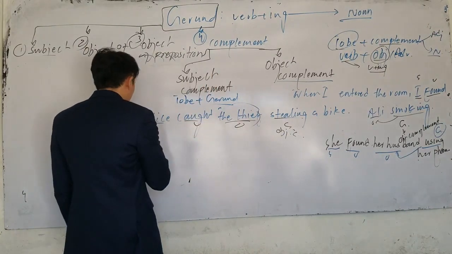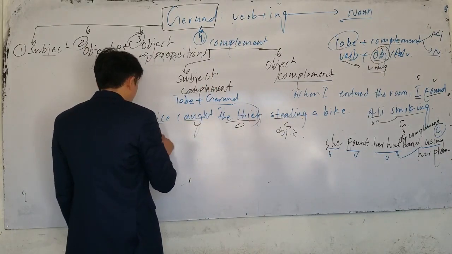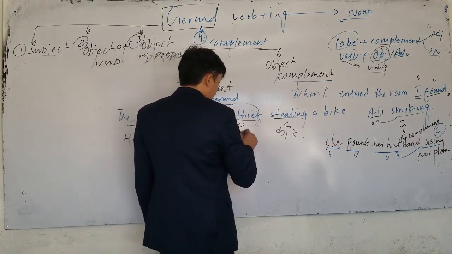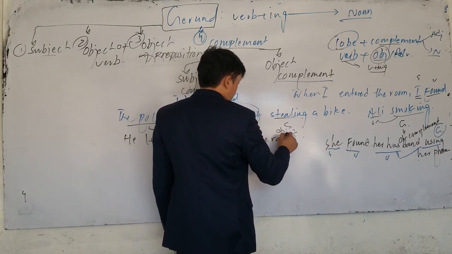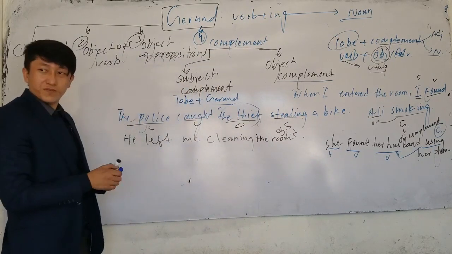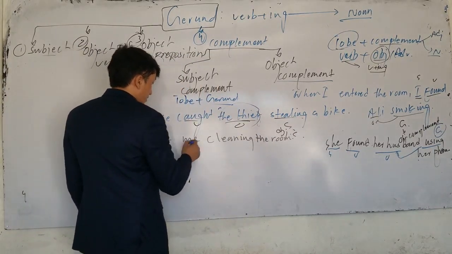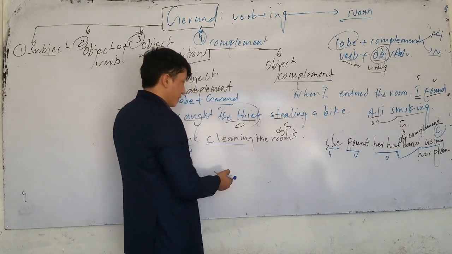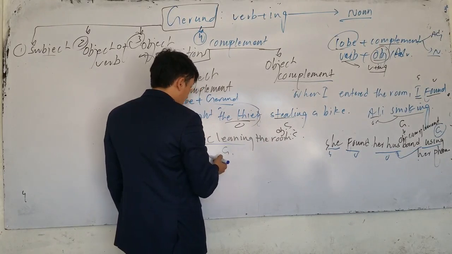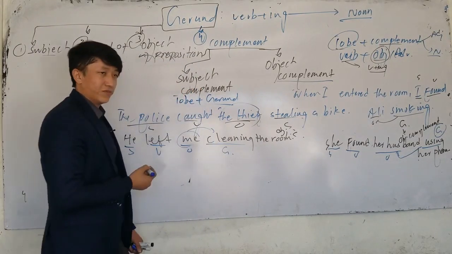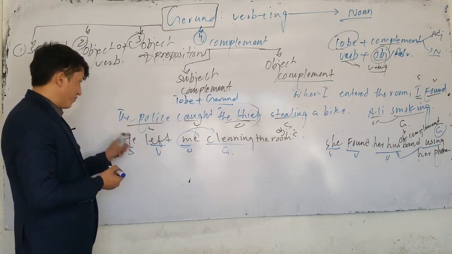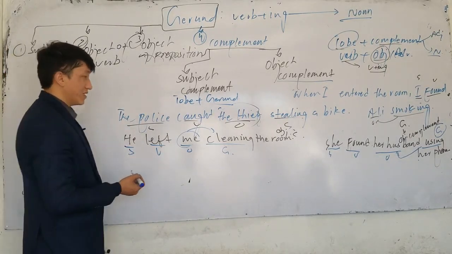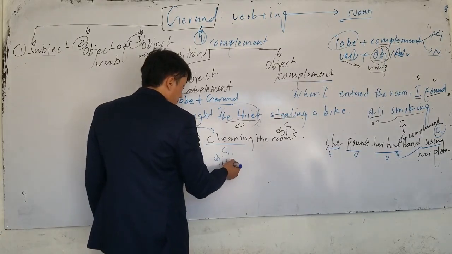Or the next one. He left me cleaning the room. Now in this sentence, which one is the subject here? He. Which one is the verb? Left. Me is what? Object. Cleaning. Who was cleaning the room? Me. So cleaning here is gerund. I was cleaning the room, not he. So here, it gives information about the object. So what do we call that? This is called object. Object what? Complement.